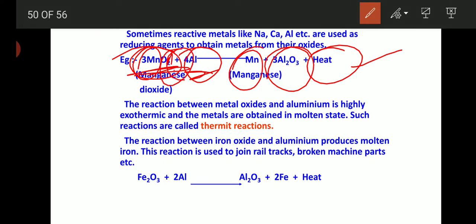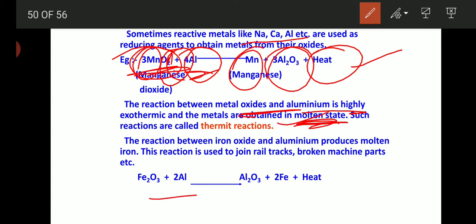Cleared? Yes. Which are the highly reactive metals? Like sodium, calcium, aluminium. So what is the thermite reaction? The reaction between a metal oxide and aluminium, a highly exothermic reaction. What is highly exothermic? A lot of heat is liberated during this process, and metals are obtained in a molten state. And this reaction is called the thermite reaction.